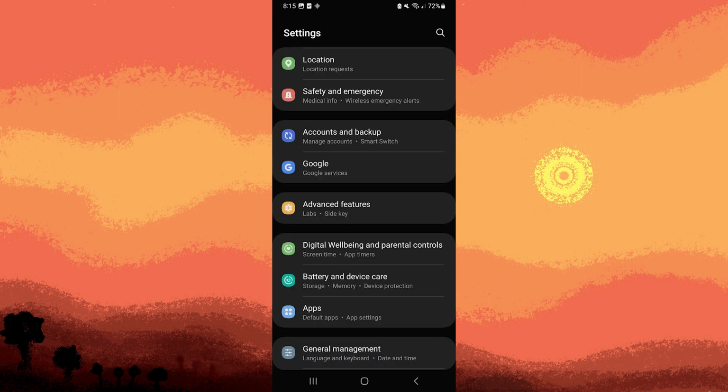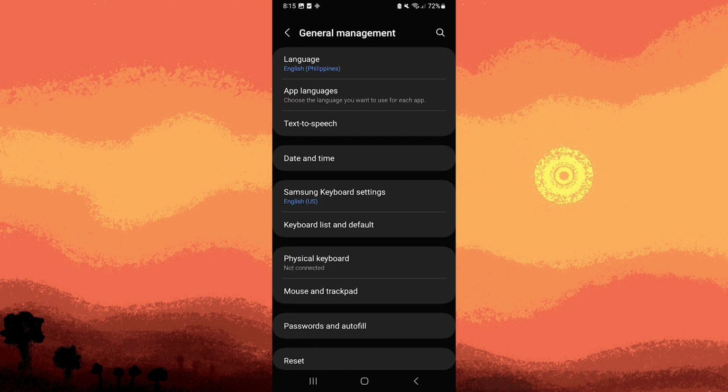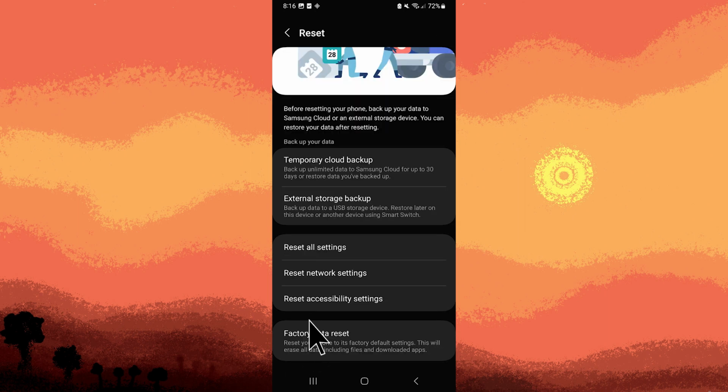Factory reset. If other solutions don't work, you might consider a factory reset. This will erase all data on your device, so ensure that you have backed it up before proceeding. To do this, go to Settings, General Management, Reset, then tap Factory Data Reset.